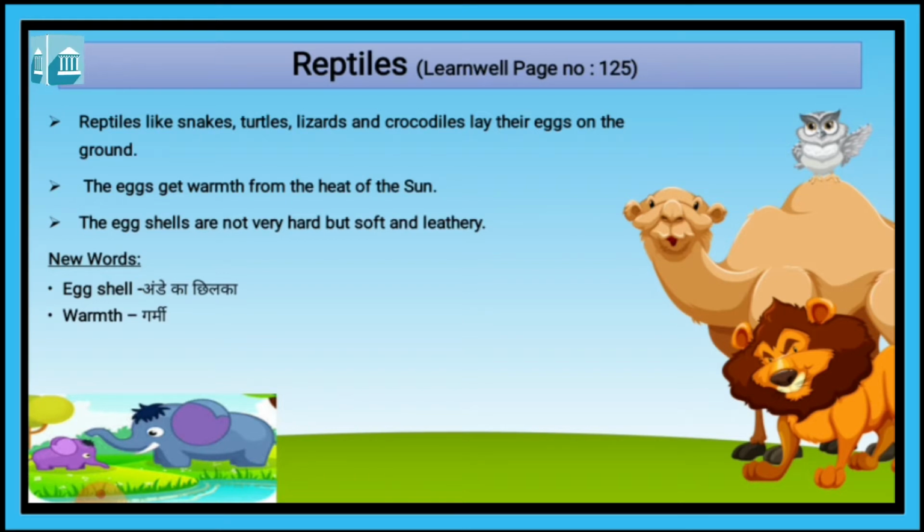Eggs को गर्मी कहाँ से मिलती है? The eggs get warmed from the heat of the sun. The eggshells are not very hard but soft and leathery. Eggshell कैसा होता है? Reptile का egg का structure कैसा होता है? Not very hard but soft and leathery.